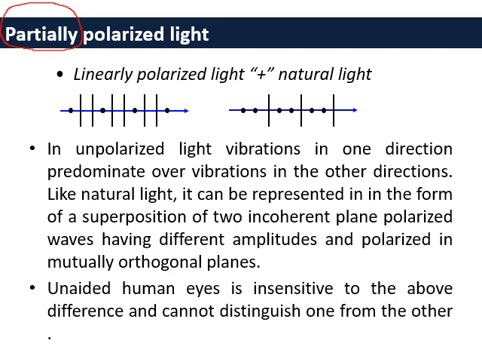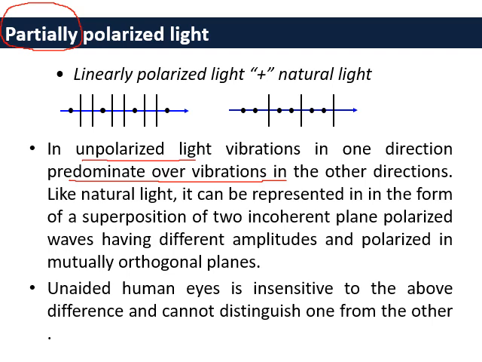Generally in unpolarized light, the vibration in one direction is predominant over the vibration in the other direction. So this is generally unpolarized light, but when the vibration in one direction is predominant over the other direction, it becomes partially polarized light. Like natural light, it can be represented as a superposition of two incoherent plane polarized waves having different amplitudes and polarized in mutually orthogonal planes.